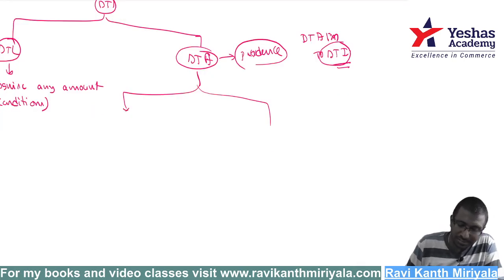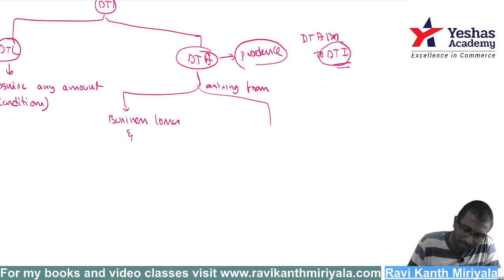Deferred tax asset is arising from which reasons? One is business losses, and unabsorbed depreciation.